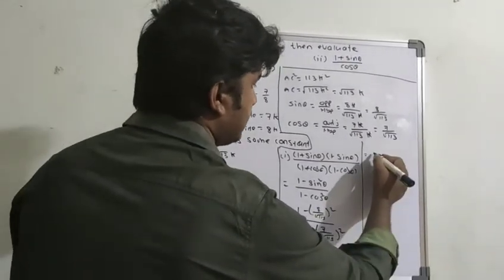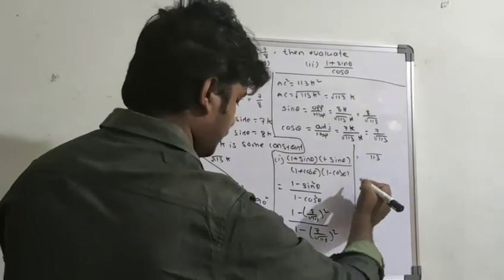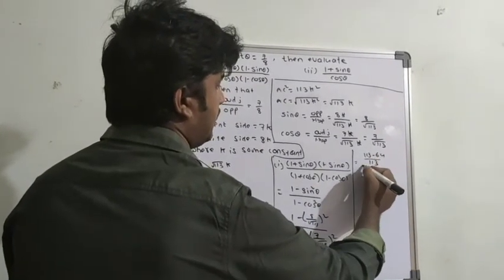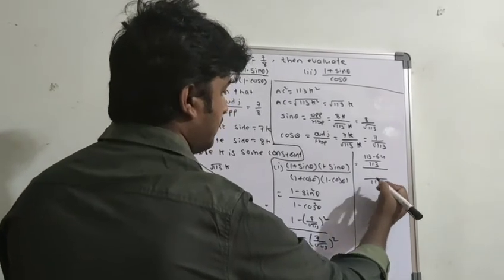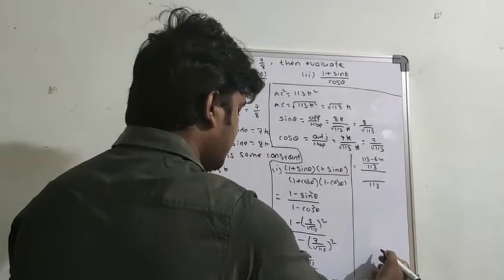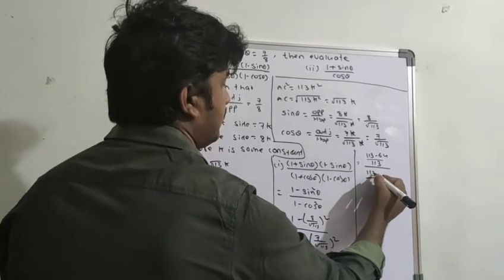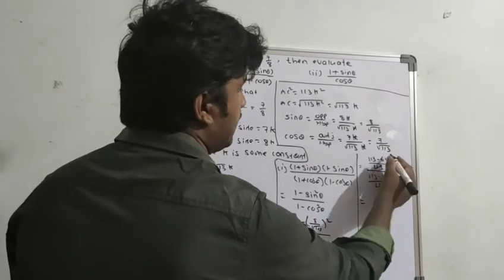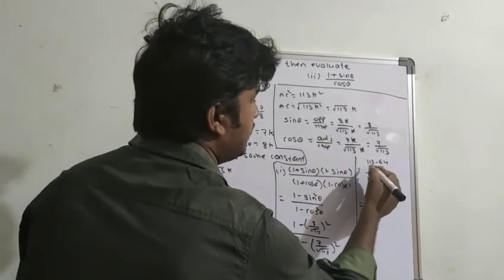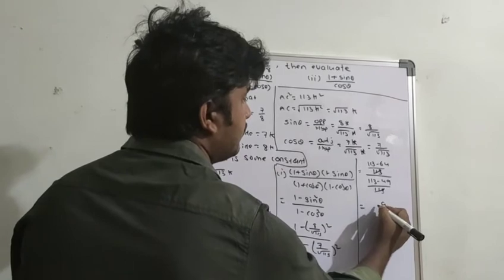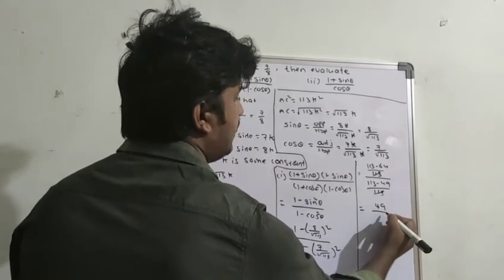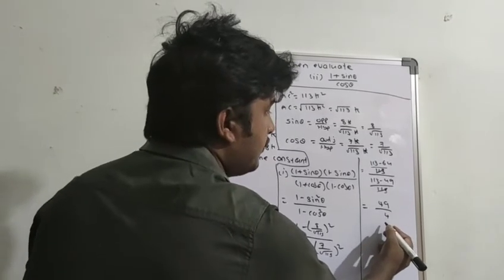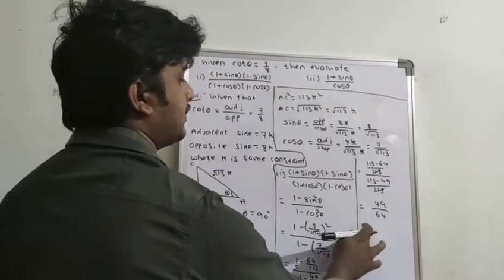Here 113 is the denominator, so 113 minus 64, divided by 113 minus 49, since 113 is the LCM. 113 gets cancelled. So 113 minus 64 is 49, and 113 minus 49 is 64. So 49 by 64 is the answer.